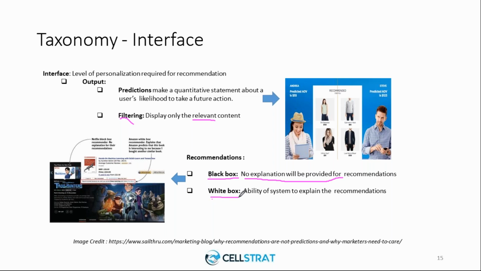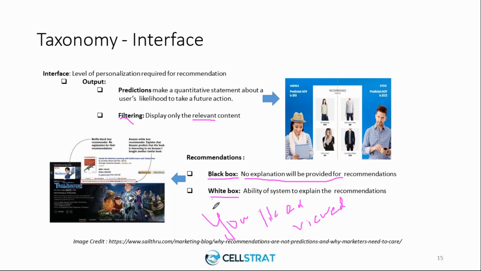But if it is a white box recommendation, the system will tell you why it is making a recommendation. For instance, you would have seen the statements, because you watched, because you liked, because you viewed, because you purchased, and you would get some recommendations.